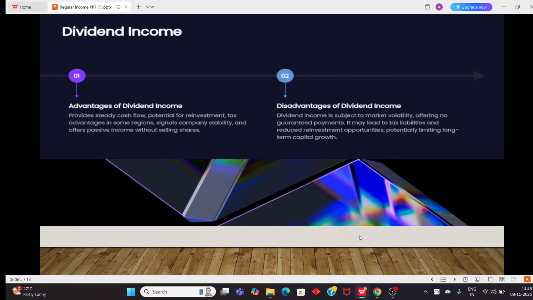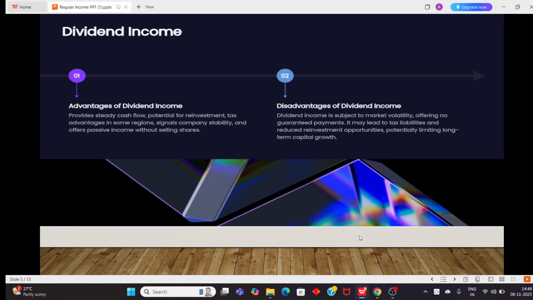One major advantage is you'll have cash flow on a quarterly basis, or once in 6 months. So you'll have a regular cash flow without selling any of your shares. You'll be holding the shares for the long term or short term, but whenever you're eligible for the dividend income, you'll get it directly into your bank account itself.